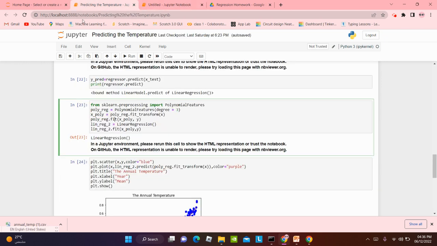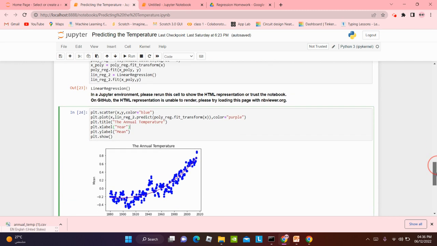So what's the next step? We are gonna make a scatter plot. You know those types of graph with plots all around, showing the data set. Take a look. This is the temperature and this is the year: 1880, 1900, 1920, 1940, up to 2020.